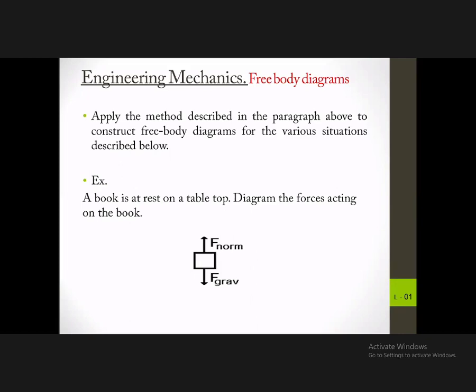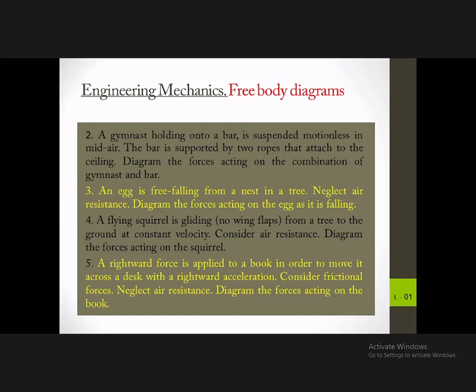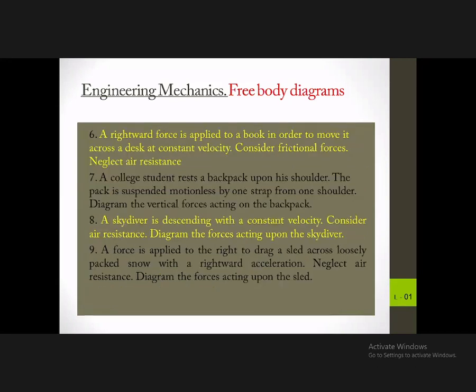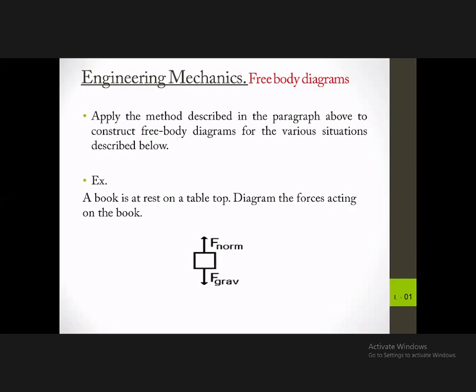And then there's the perpendicular and opposing force acting as the normal force. So this is the free body diagram for this condition where you have a stationary mass like a book lying on a table.